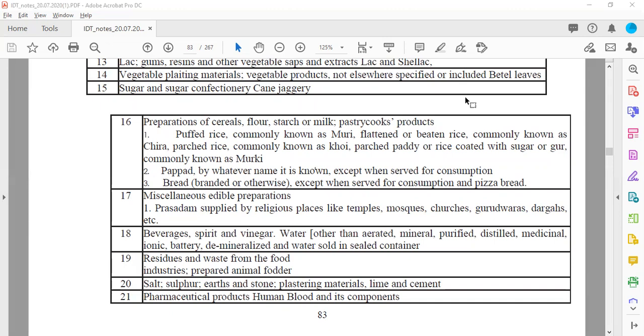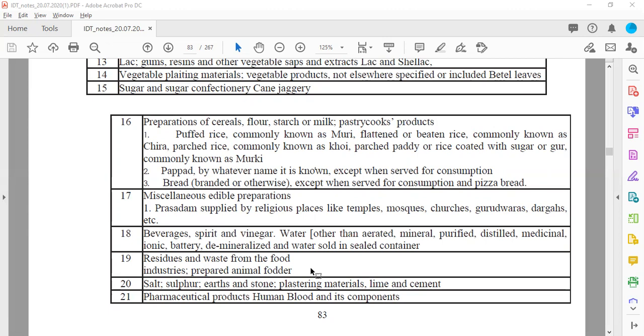Then beverages, spirit and vinegar, water. So this will be considered to be exempted from taxes, but here it will not include aerated, mineral, purified, distilled, medicinal, ionic, battery or demineralized water, and water sold in a sealed container. So except this, all will be considered to be exempt from taxes.